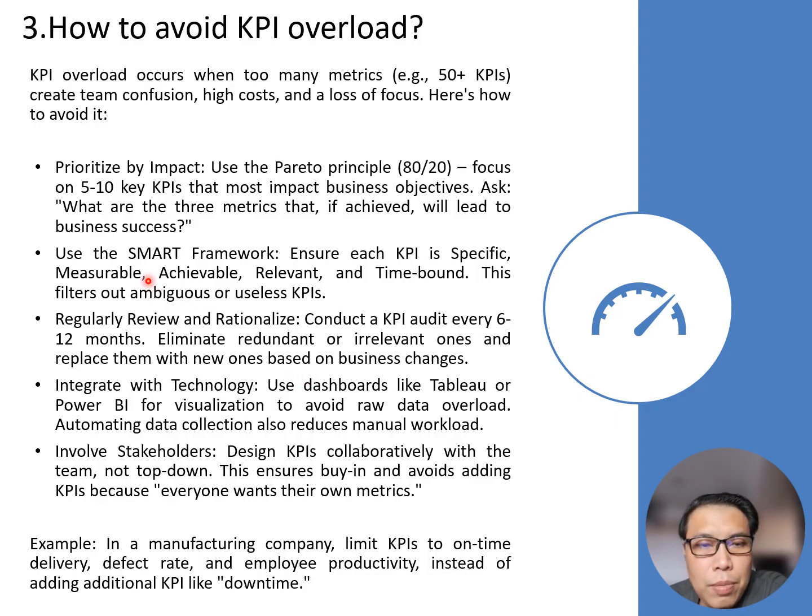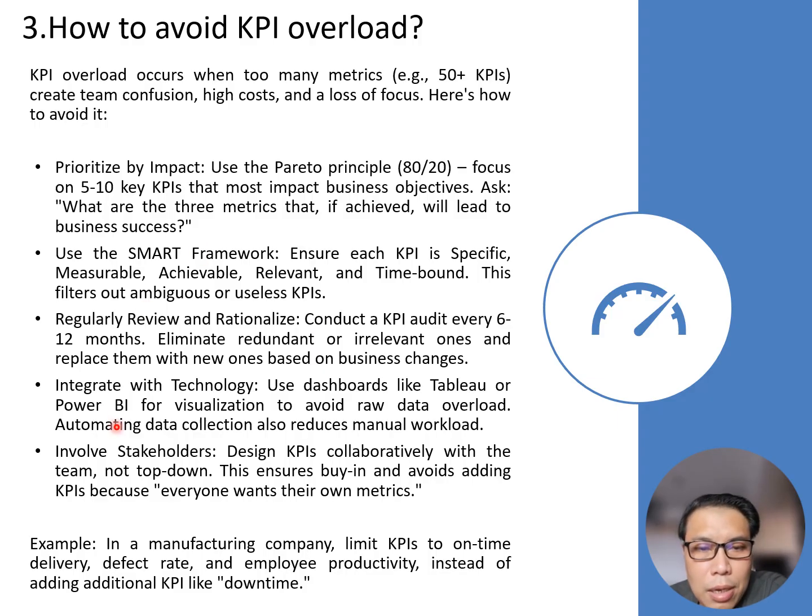And then the next one is to use the SMART framework. Ensure each KPI is specific, measurable, achievable, relevant, and time-bound. This filters out ambiguous or useless KPIs. The third one is to regularly review and rationalize. Conduct a KPI audit every 6 to 12 months. Eliminate redundant or irrelevant ones and replace them with new ones based on business change.